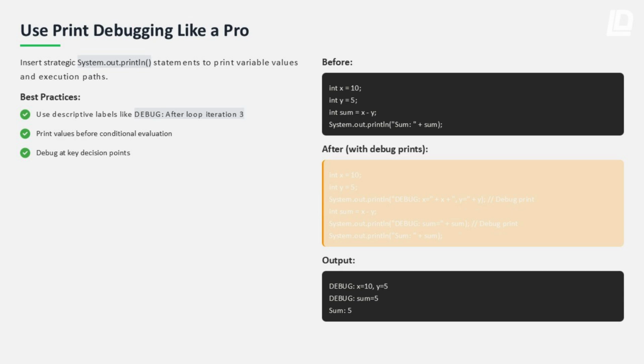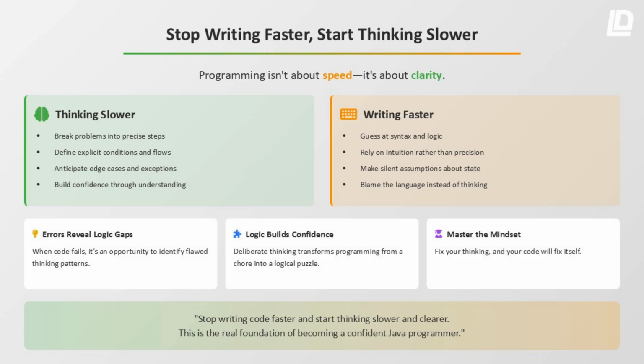Debugging is not weakness, it's professional thinking. Most beginners rush to write code, but speed doesn't create correctness. Clarity does. Slow thinking reduces bugs, improves confidence, builds real skill. Fast typing without logic builds frustration. Java isn't confusing. Java is honest. If your code doesn't work, it's revealing a gap in thinking, not intelligence. Fix your thinking, and your code will fix itself.